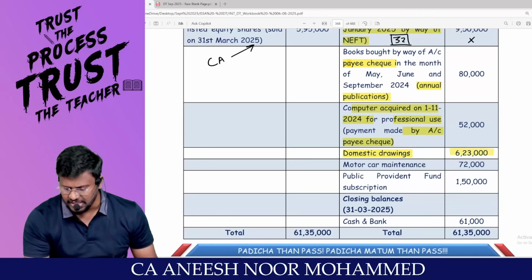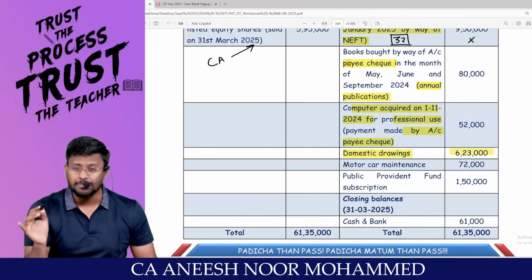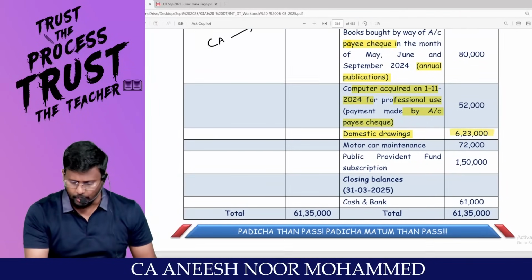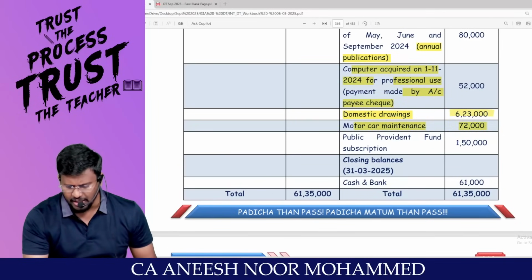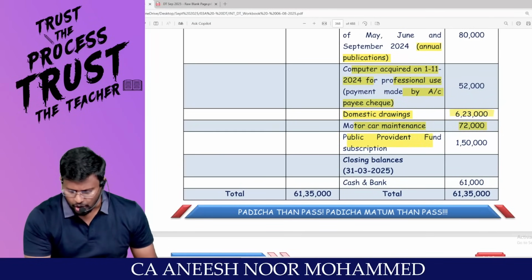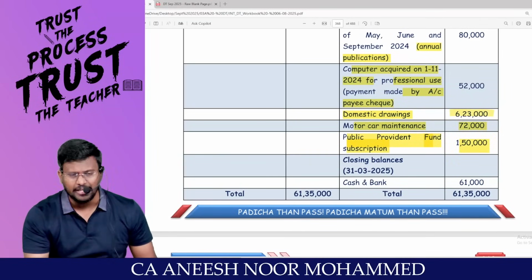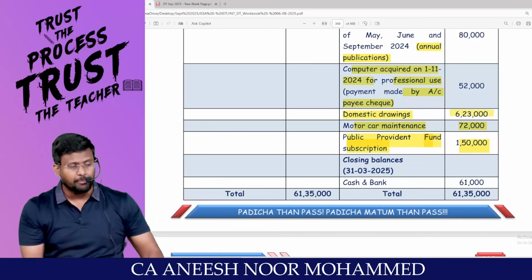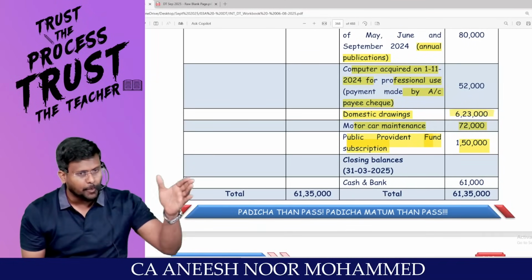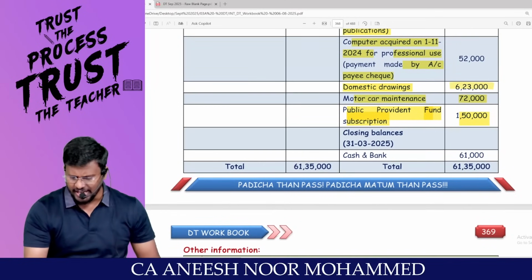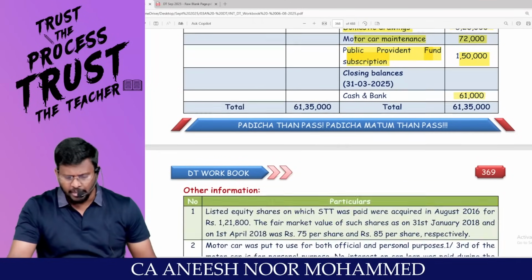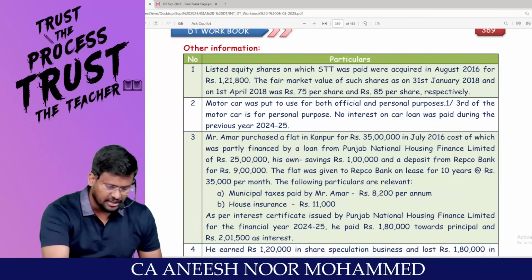Domestic drawings is not at all an expenditure. It is personal expenditure, will not be allowed as a deduction. Motor car maintenance will be allowed as a deduction. Sir, contribution to PPF, you are entitled to claim deduction under 80C provided you are traveling through the optional tax regime. Closing cash balance is an asset. It is neither income nor expense, so will not be taken into account. These are the other information.